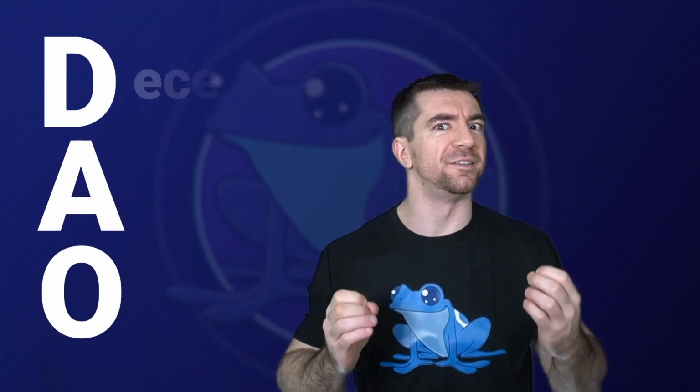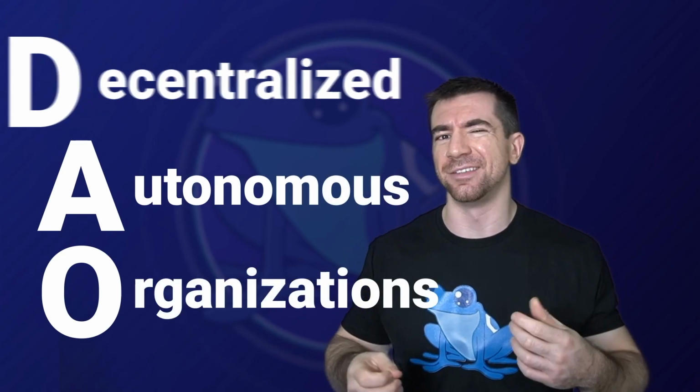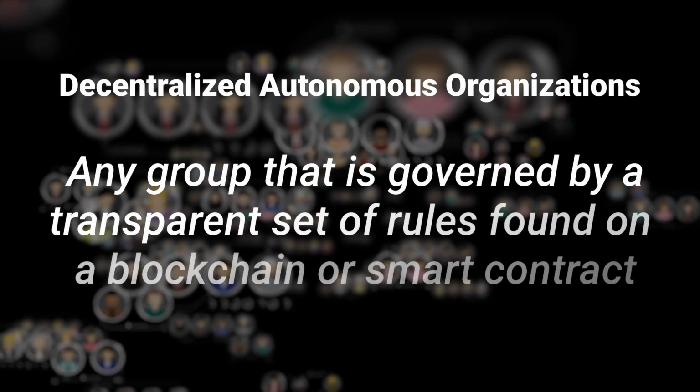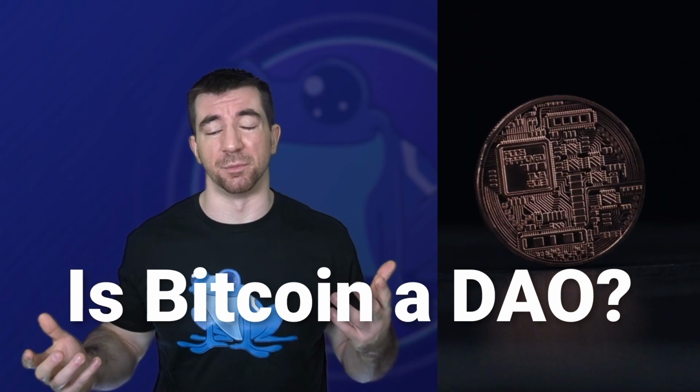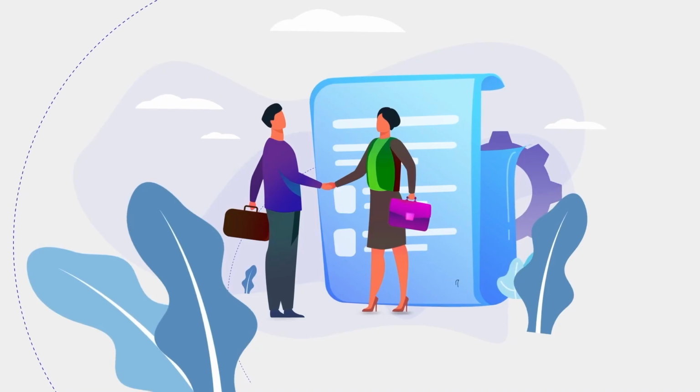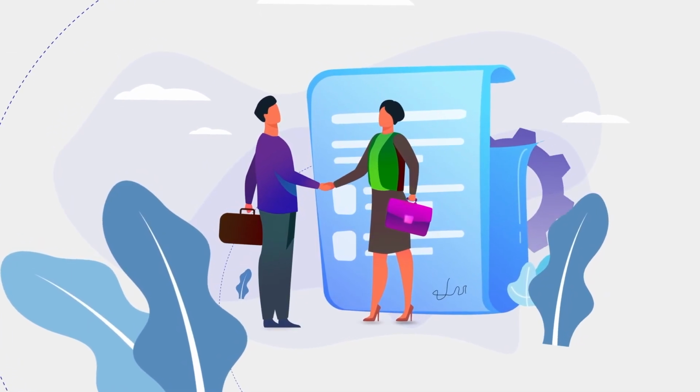Now, DAOs, or decentralized autonomous organizations, is a bit of an overloaded term, but it typically describes any group that is governed by a transparent set of rules found on a blockchain or smart contract. And I say overloaded because some people say Bitcoin is a DAO because the miners could choose whether or not to upgrade their software. Other people think that DAOs must use transparent smart contracts which have the rules ingrained right into them. And then other people think DAO is just a buzzword, so they just slap the name onto any organization so that they can get some clout. And this makes for sad Patrick.